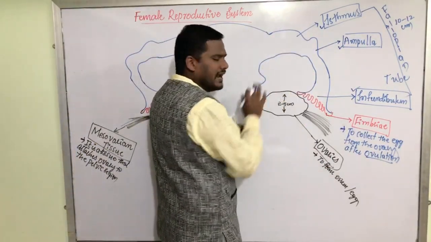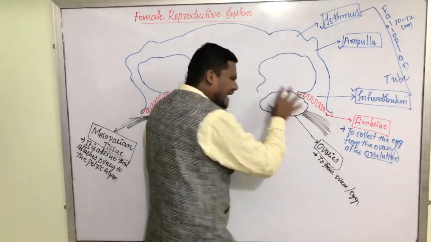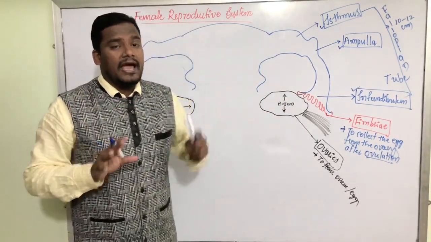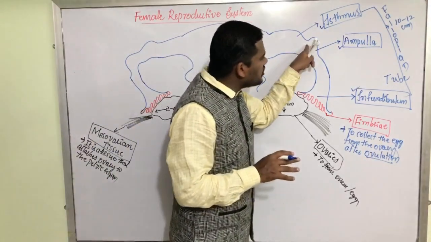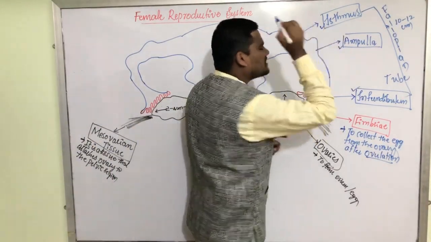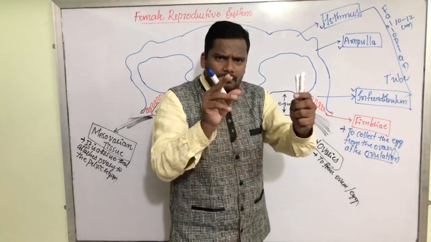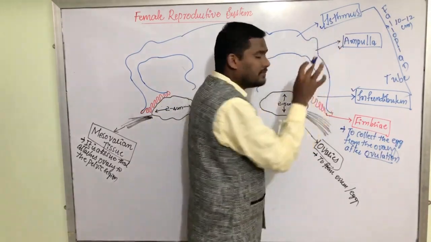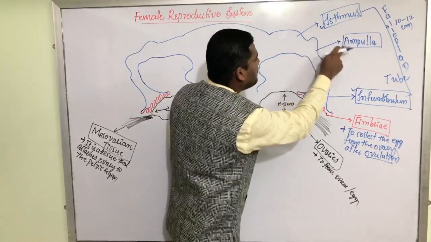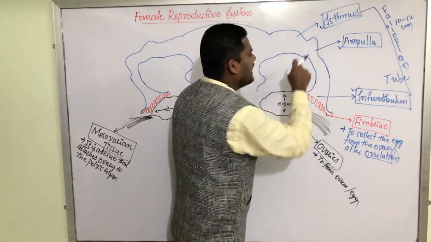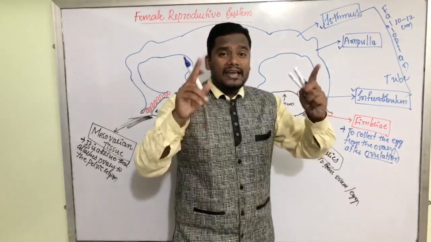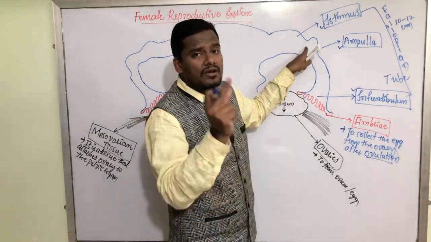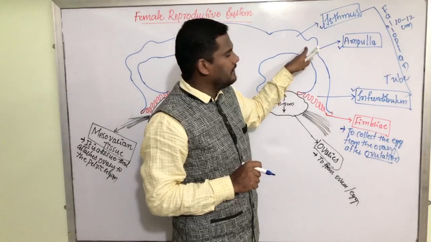This fallopian tube is the main place where fertilization takes place, exactly at the junction where the ampulla meets the isthmus. Sperm and egg both come and meet where there is a junction between the ampulla and the isthmus. This junction is called the ampullary isthmic junction. Fertilization happens at the ampullary isthmic junction.